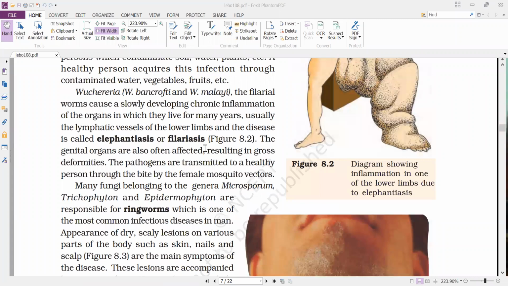This inflammation of lower limbs and other organs results in an increase in the thickness of the body part, and as a result, the limbs look like an elephant leg. That's why it is named elephantiasis. As it is caused by the filarial worm, we call it filariasis.